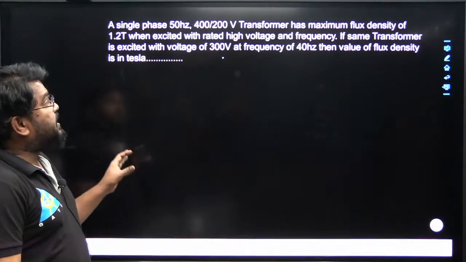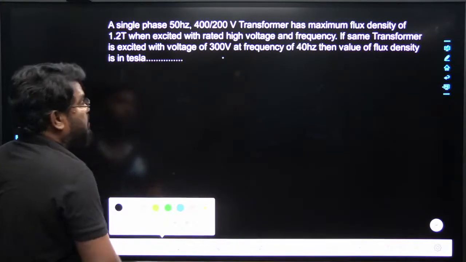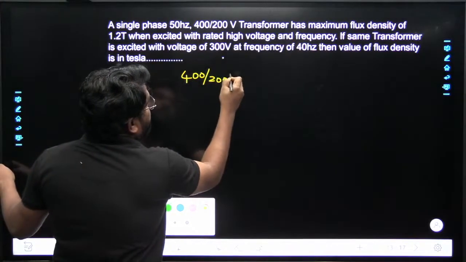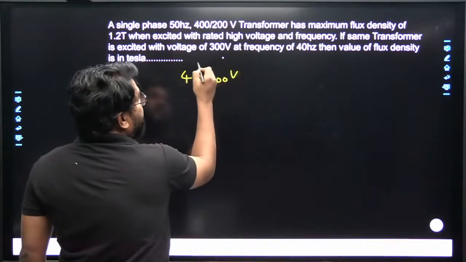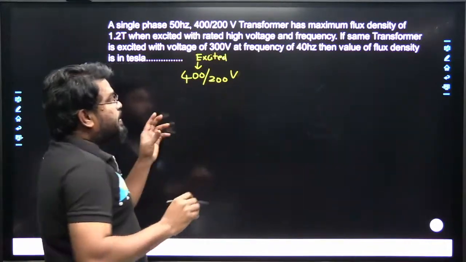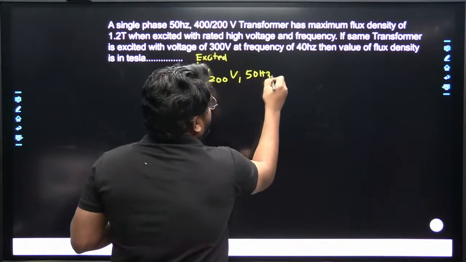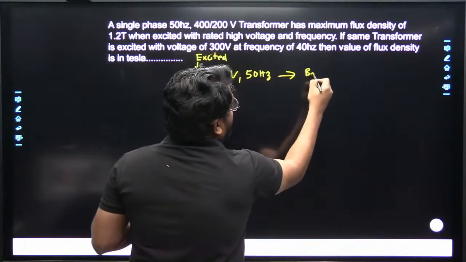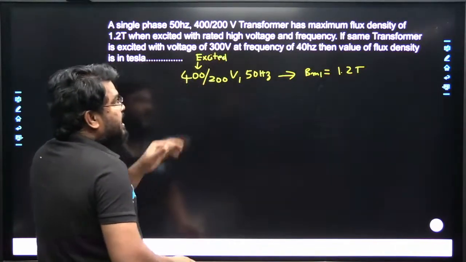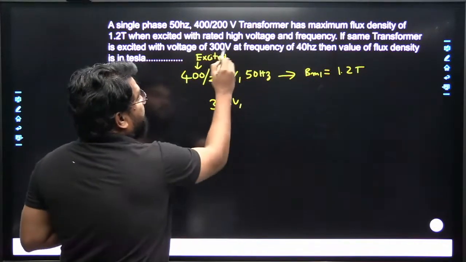A single phase 50 Hz 400 by 200 transformer. We have to find out the flux density of the core. Initially this is a 400 upon 200 volts transformer, so excitation is given to the rated high voltage side, that means supply voltage is equal to 400 volts. It is a 50 Hz transformer. Under this condition, B maximum 1 is 1.2 Tesla. If the same transformer is operated at a voltage of 300 volts, at what frequency?